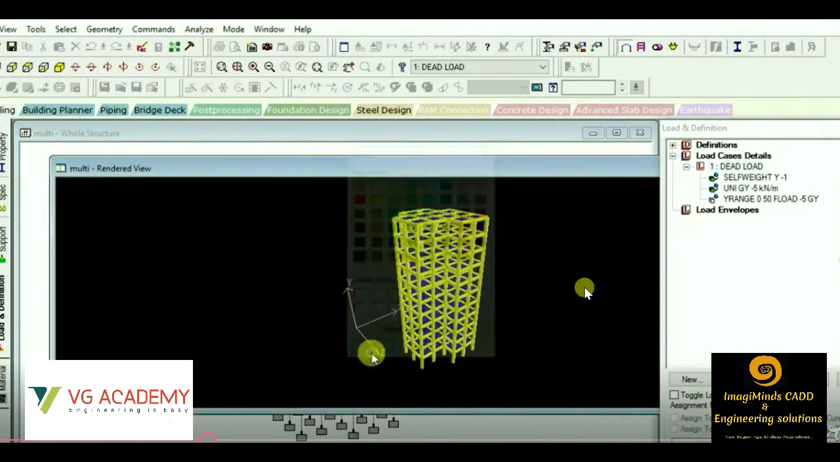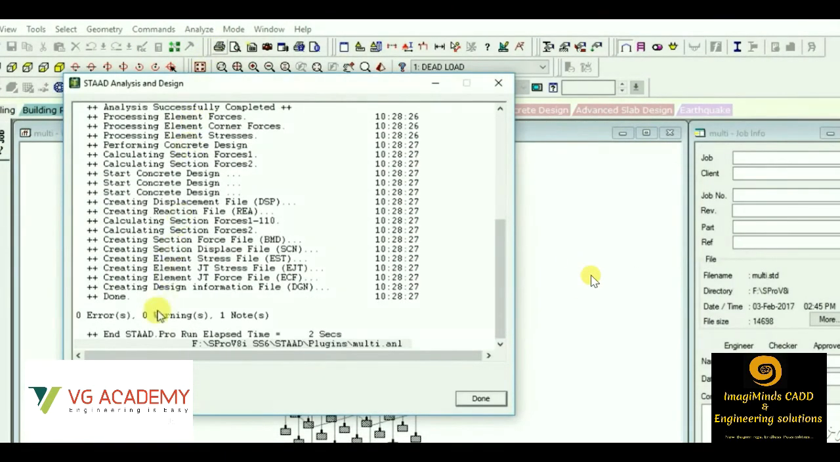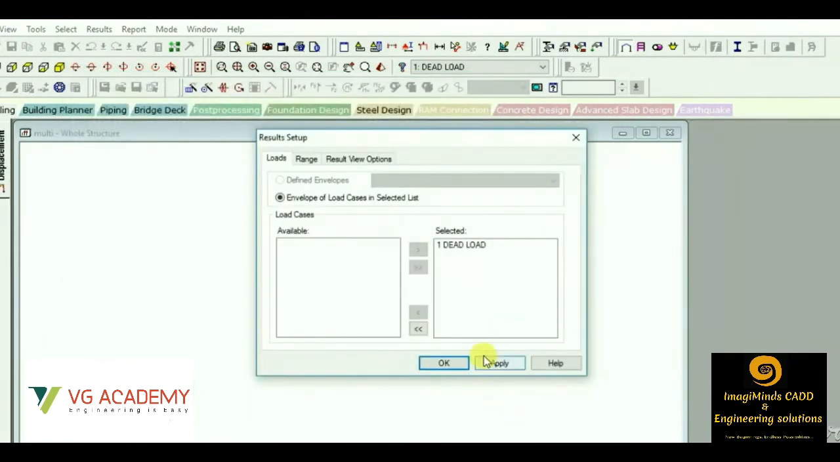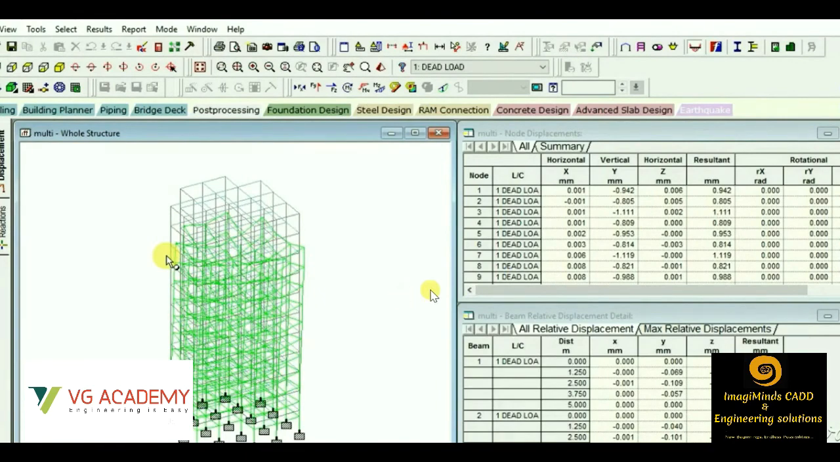So as we did for a single member, now we'll check the analysis process for this multi-storied building. So as we can see, there are 0 errors and 0 warnings. So we'll move to the output file or the post-processing mode, that is the result view options. We'll go and check. So we'll be able to get the reactions. I'll show you.